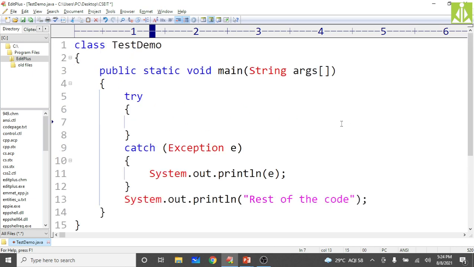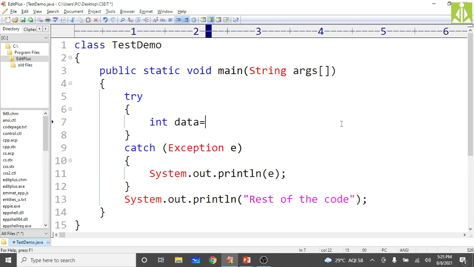Remove this. First, a simple thing: I'm generating an arithmetic exception. So int data equals... see, why am I always taking the same examples? From the first point onwards to this point, I'm taking the same examples. Whenever I want to generate an arithmetic exception, I'm taking a variable data and performing a division operation where I take the divisor as 0 so that the value reaches infinity. I do this so that the concepts will stick in your mind, because if I use different examples, there is a possibility that the concept will not reach you properly.